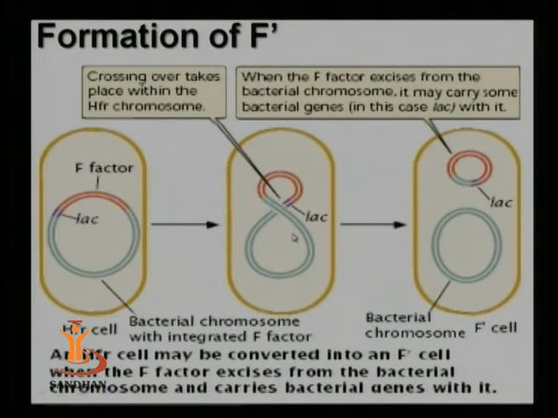But in a few cases there might be some mistake. As a result, it picks up a portion of the host chromosome. See, this is the lac gene which has been picked up by the plasmid. As a result, now this plasmid contains the lac gene. This is known as F prime.